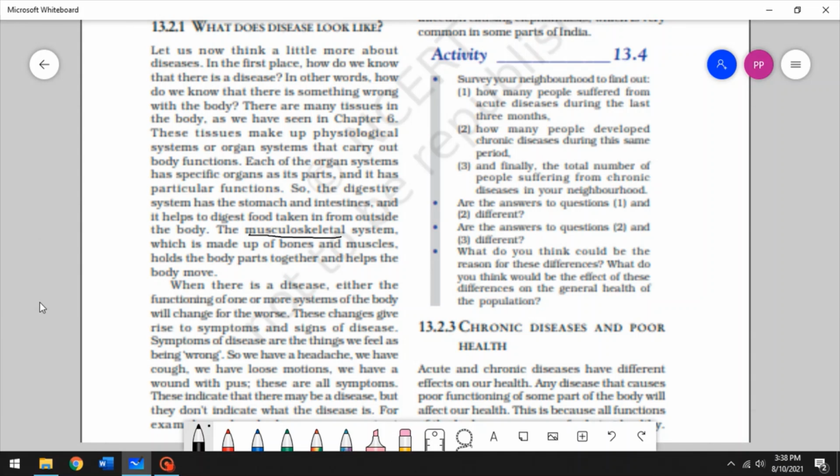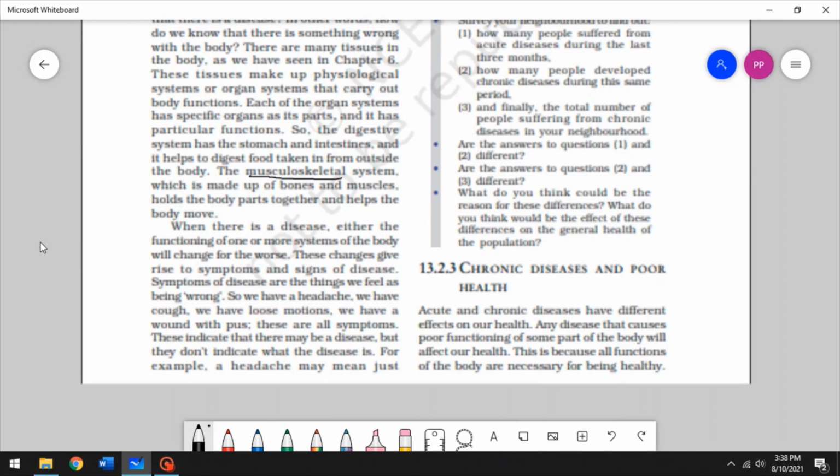So when there is a disease, the functioning of one or more systems of the body changes for the worse, all right? So it deteriorates, right? That's the opposite of improve. So something bad happens to one or more organ systems of our body, and that is when we can say that we have a disease, all right? So there are many diseases that give rise to symptoms.